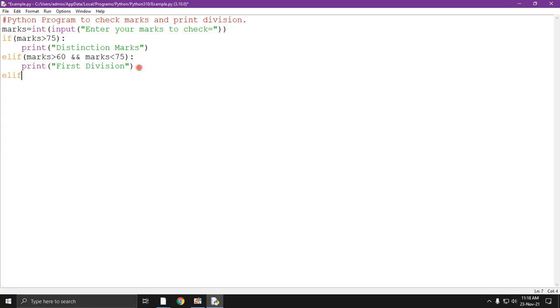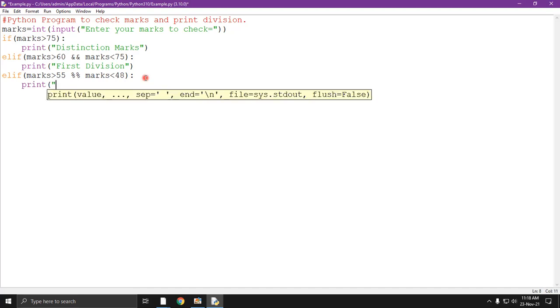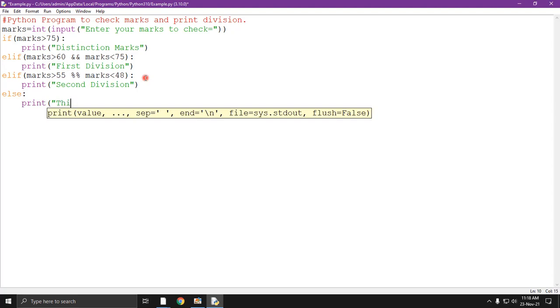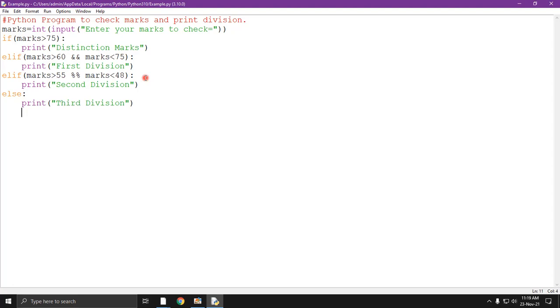And the next condition is: elif marks is greater than 55 and less than 48, then it will print second division. And lastly I am giving the else statement, which prints third division. So this is my program. I am saving it. F5.